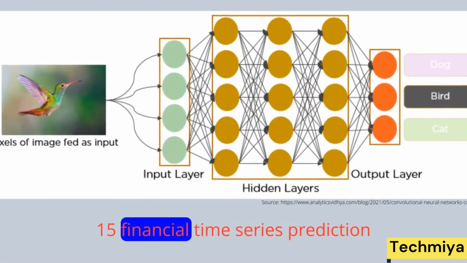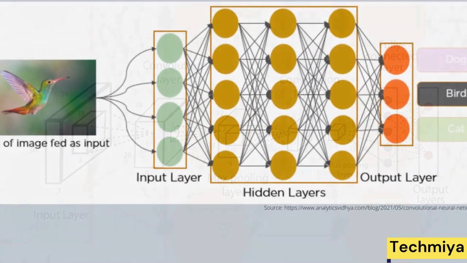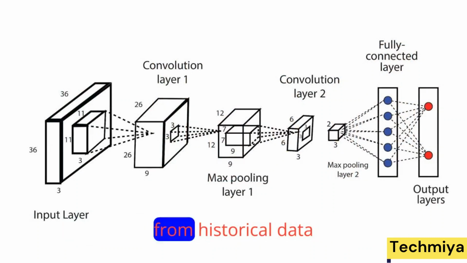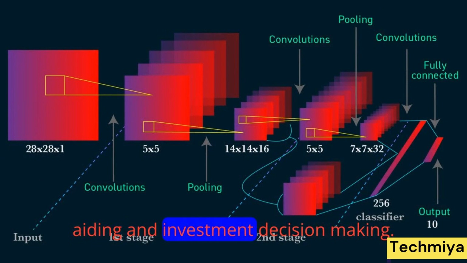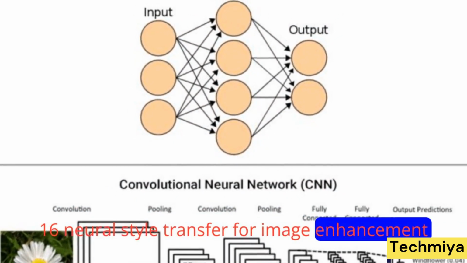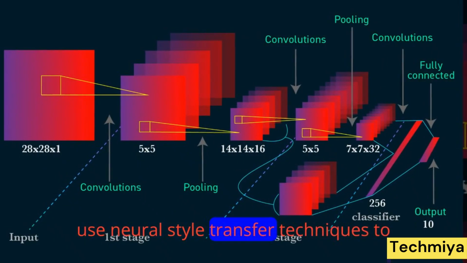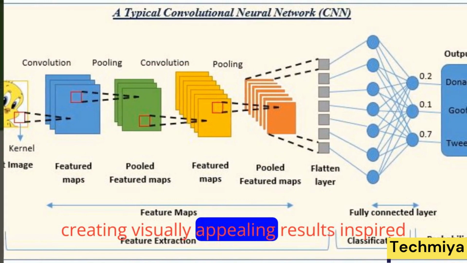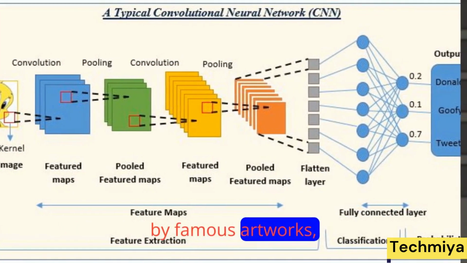15. Financial time series prediction. Implement a deep learning model to predict stock prices or financial market trends from historical data, aiding in investment decision-making. 16. Neural style transfer for image enhancement. Use neural style transfer techniques to apply artistic styles to images, creating visually appealing results inspired by famous artworks.